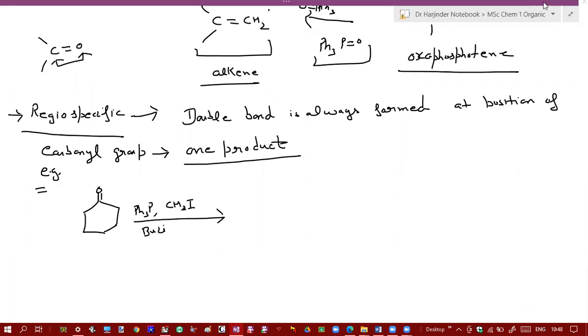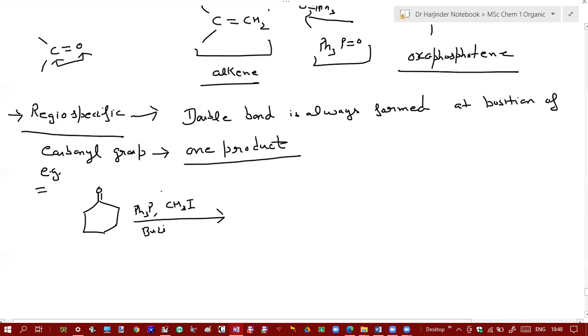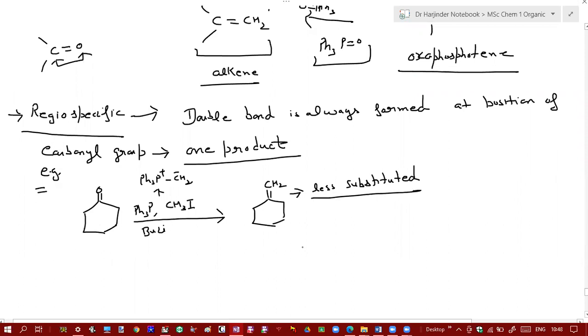Here you're using methyl iodide. Triphenyl phosphine will react with methyl iodide to give a phosphonium salt. So that ylide will be something like this: triphenyl phosphine positive, CH2 negative. So this CH2 negative will attack this carbonyl group. Then there will be formation of oxaphosphatine, and then loss of triphenyl phosphine oxide to give rise to alkene, which will be this one. So this alkene is a less substituted alkene, and there's only one product.